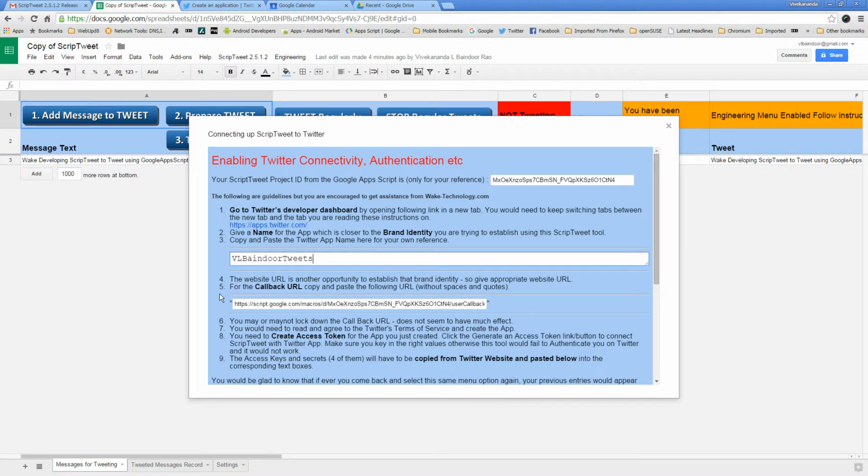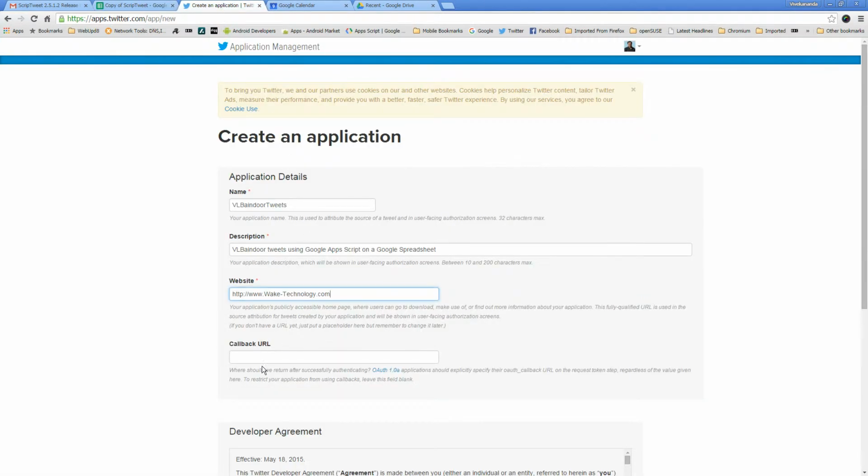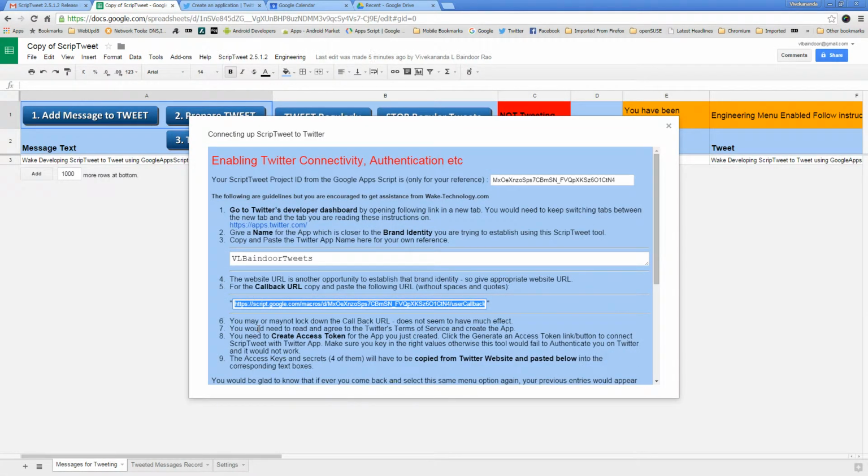Now, for the callback URL, copy and paste the following URL without the spaces and quotes. That is this one here. I need to copy that bit. Copy that, Control C on a Windows machine. Go to this tab. Paste it here, callback URL. And come back here. Let's see what it says next.